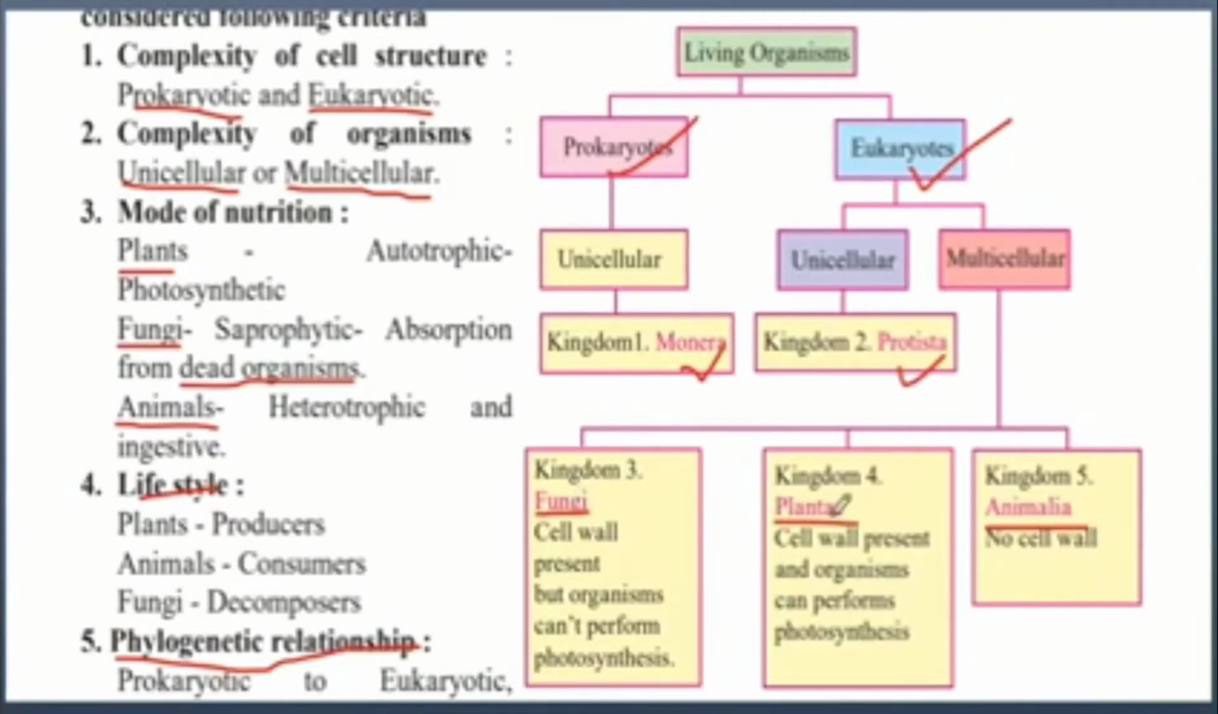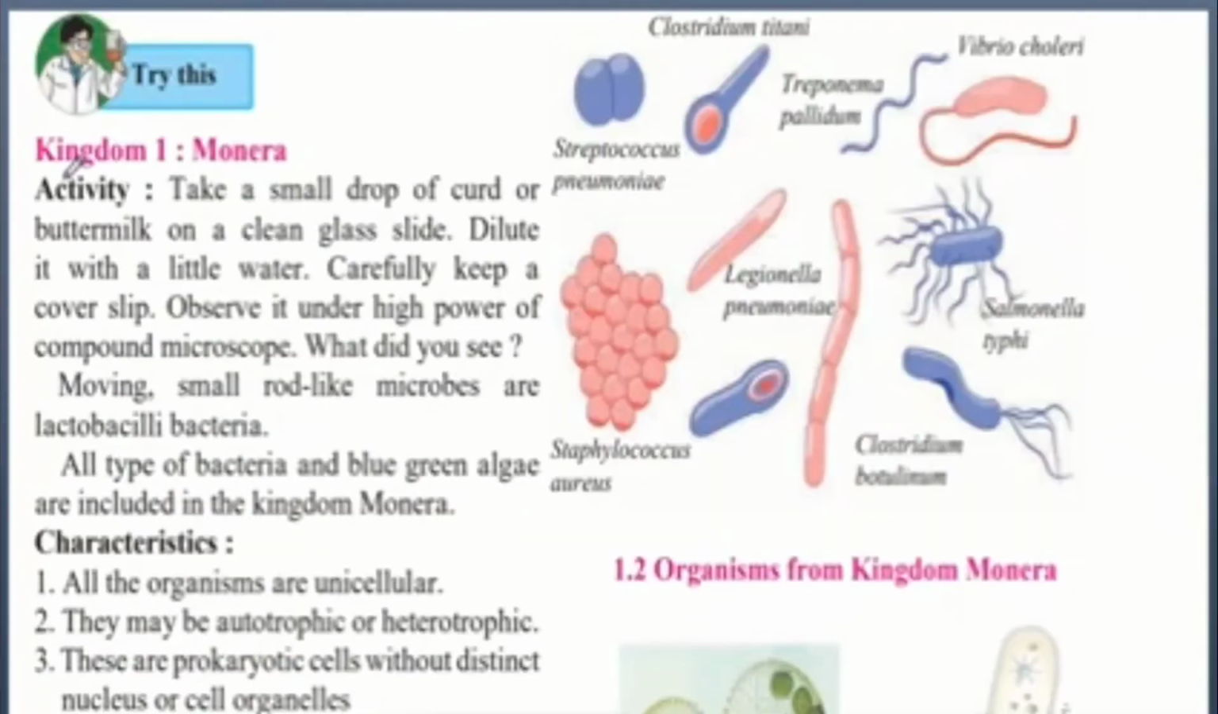So, how did they differentiate which living thing was fungi, which was a plantae, and which was an animalia? If they had a cell wall, but the organisms couldn't perform photosynthesis, then they were classified into fungi. If they had a cell wall, and they could also perform photosynthesis, then they were plantae. And if they did not have a cell wall, they were classified under animalia. Now we'll study each of the different kingdoms separately. The first kingdom we'll do is Monera.